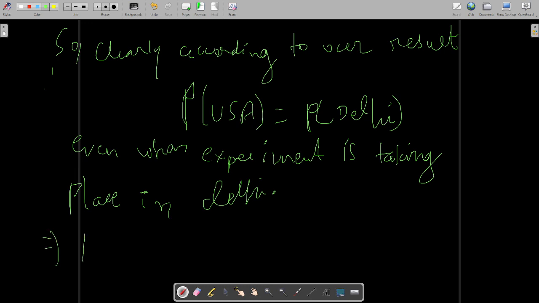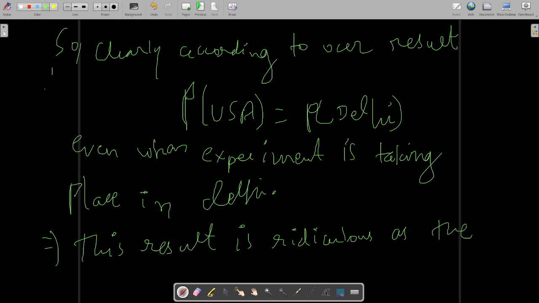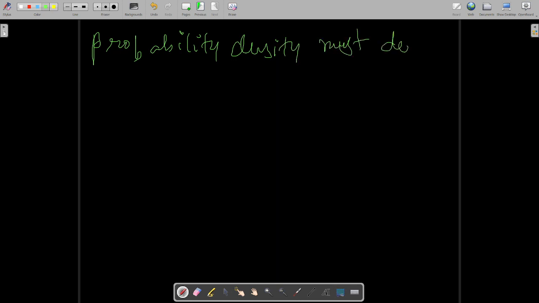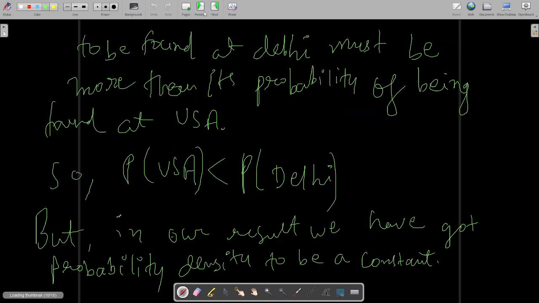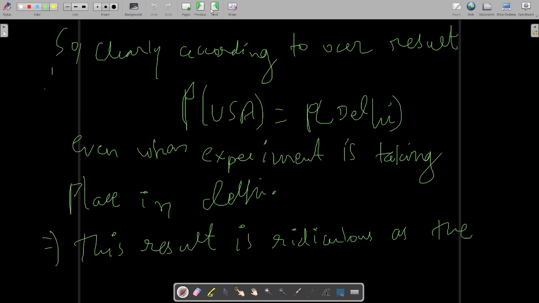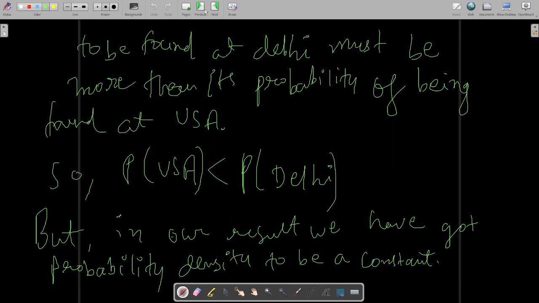This clearly implies that this result is ridiculous, as the probability density must decrease with distance. So this denotes a ridiculous situation.